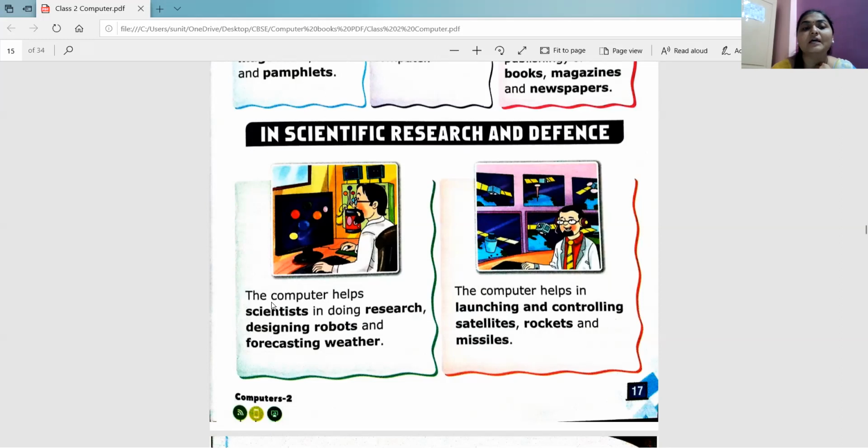So we have seen computer helps scientists in, now repeat after me, research, designing robots, and forecasting weather. Then launching and controlling satellites, rockets, and missiles. Very good.